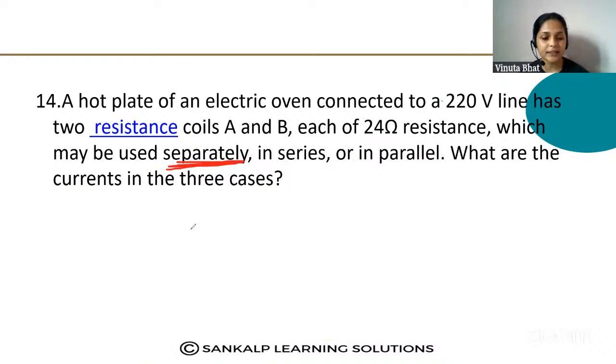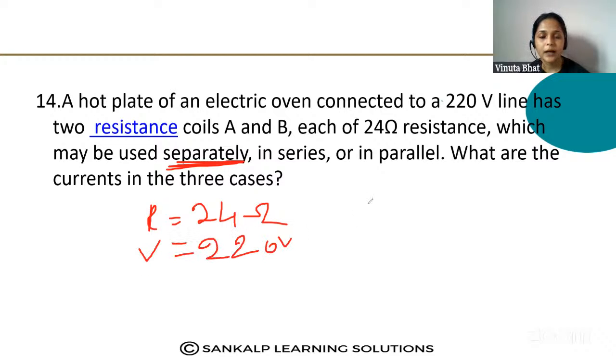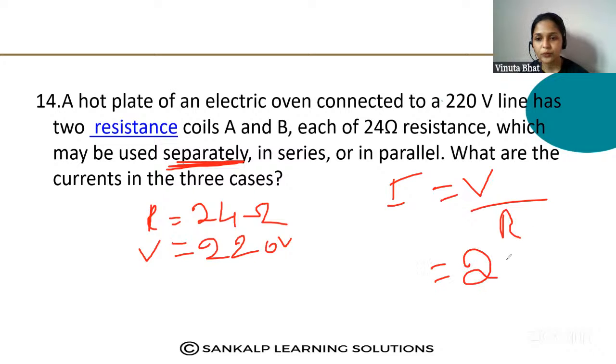When only one is connected separately, R is equal to 24 ohm. You can take it as 24 ohm. V is equal to 220 volt. And what is the answer? I is equal to V by R. So V is 220 divided by 24.